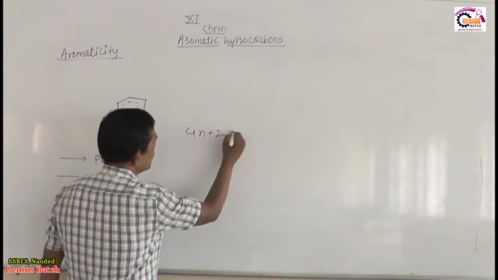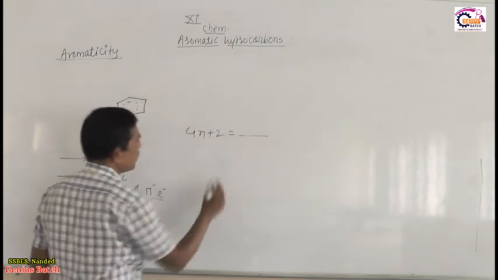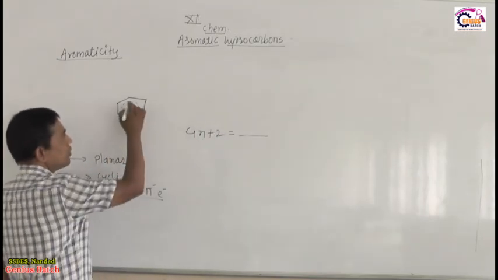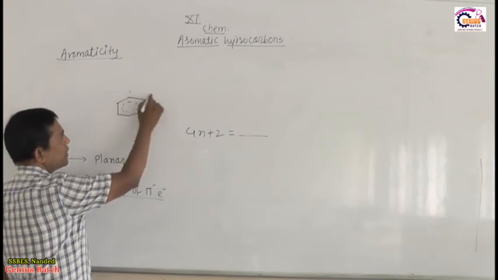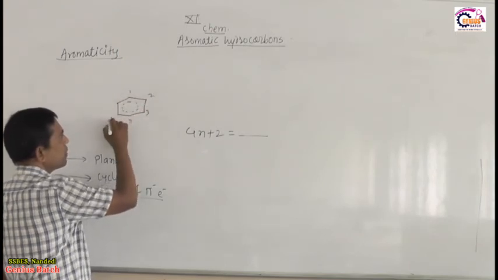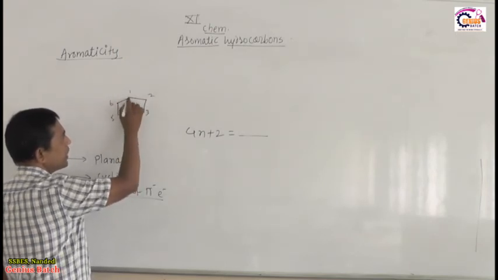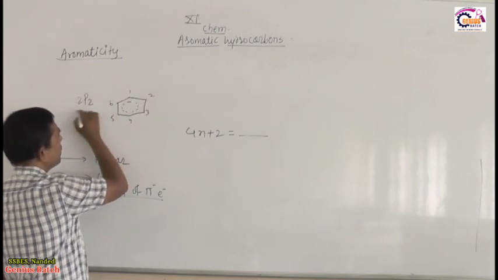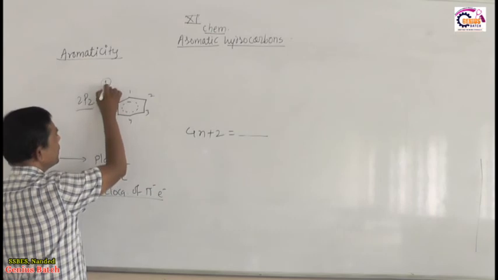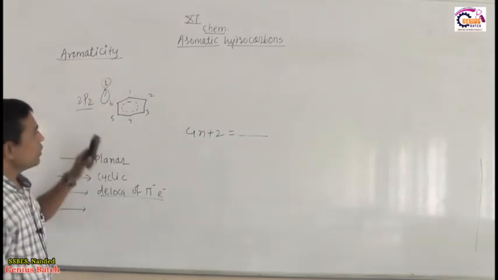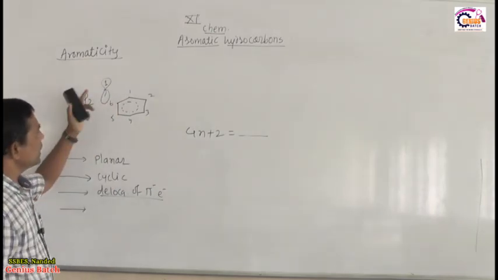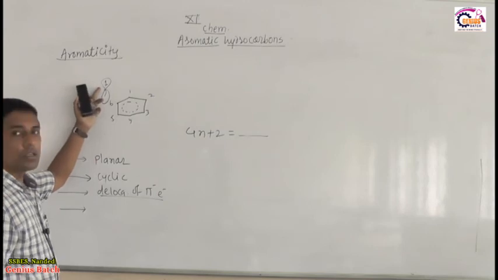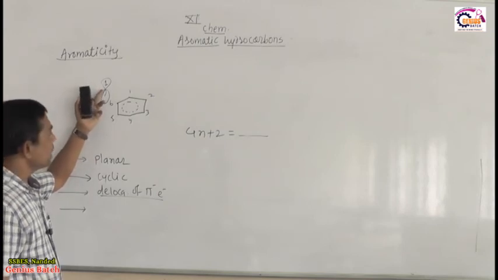4n plus 2 is equal to number of electrons involved in delocalization. So I already told you, in this benzene there are 6 carbon atoms, and in every carbon atom that 2pz, having dumbbell shape, contains 1 electron, and that is involved in delocalization of pi electron.